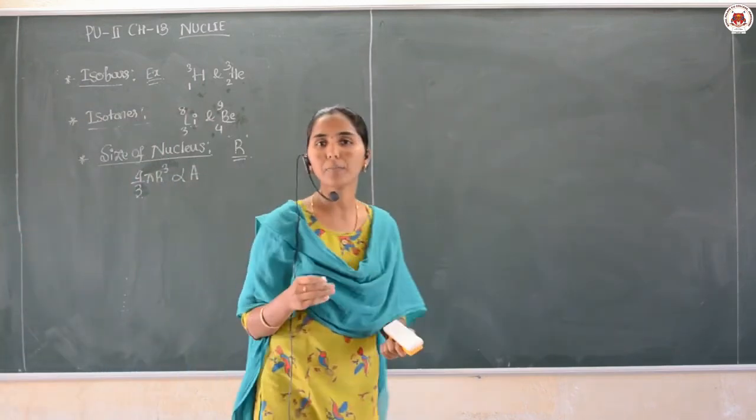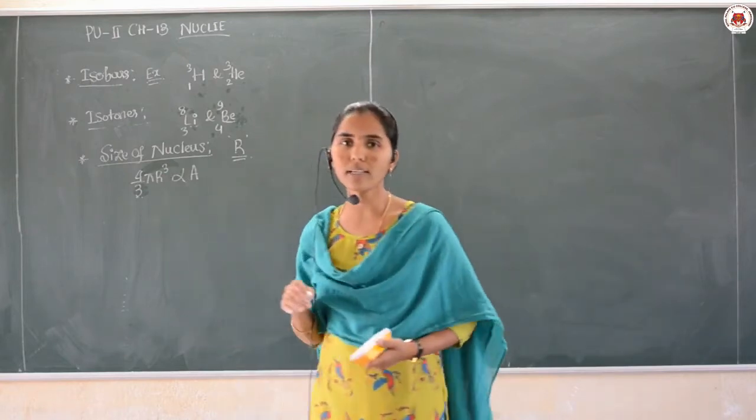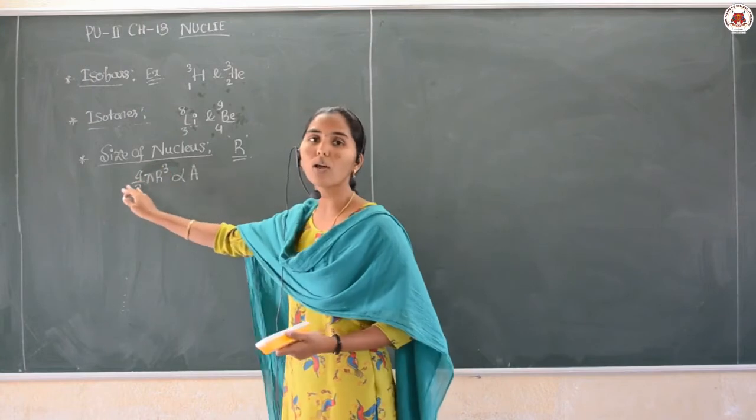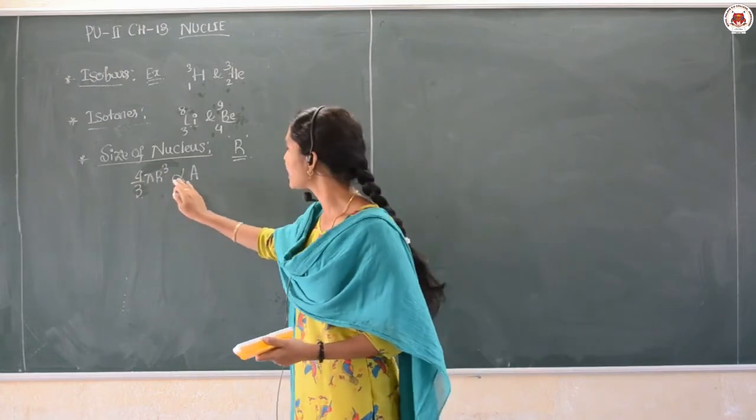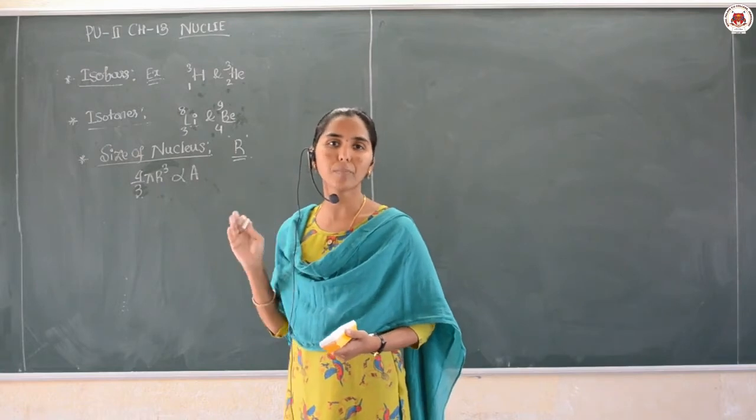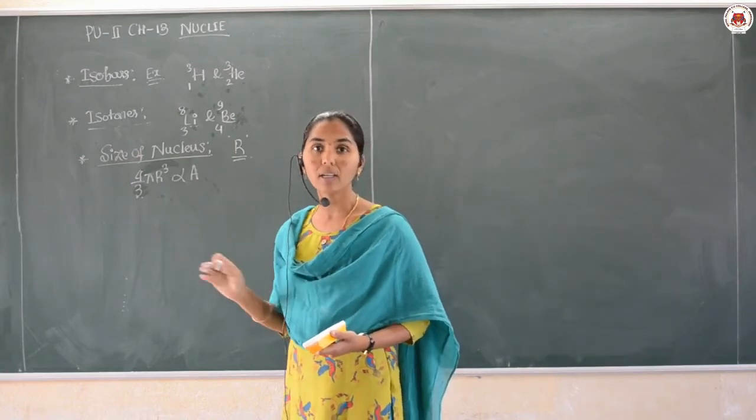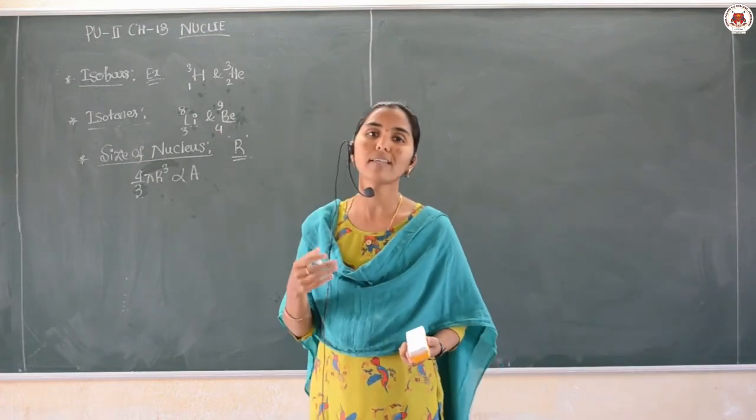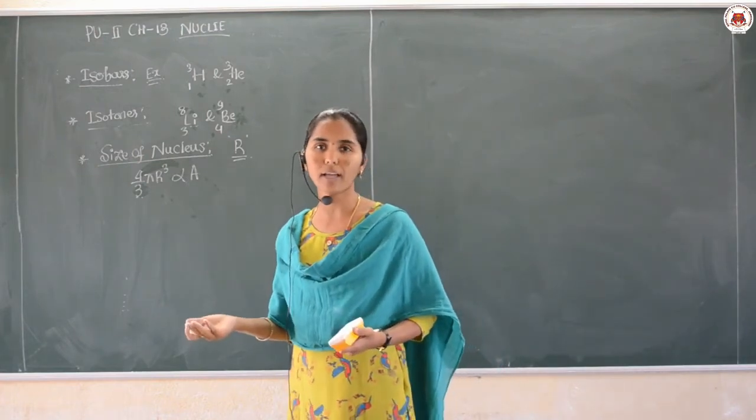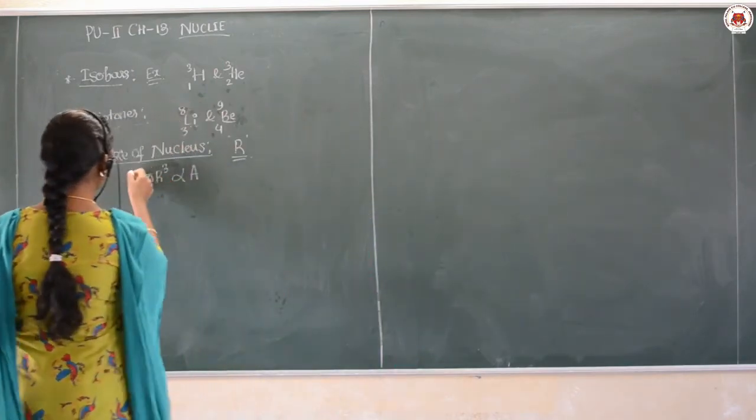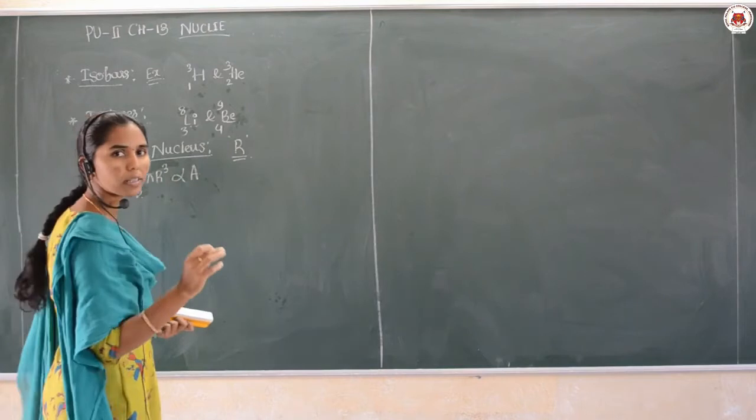When you are talking about the size of the nucleus, that means the volume of the nucleus, is directly proportional to the atomic mass number. Am I clear? This formula you need to use to find the size of the different nuclei. Then how to get the formula here? All the other terms are constant here.